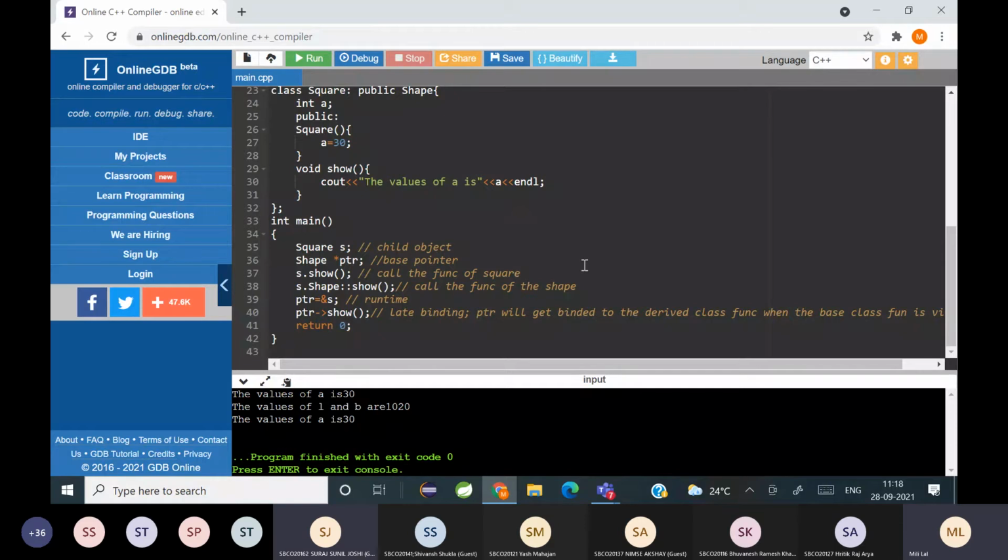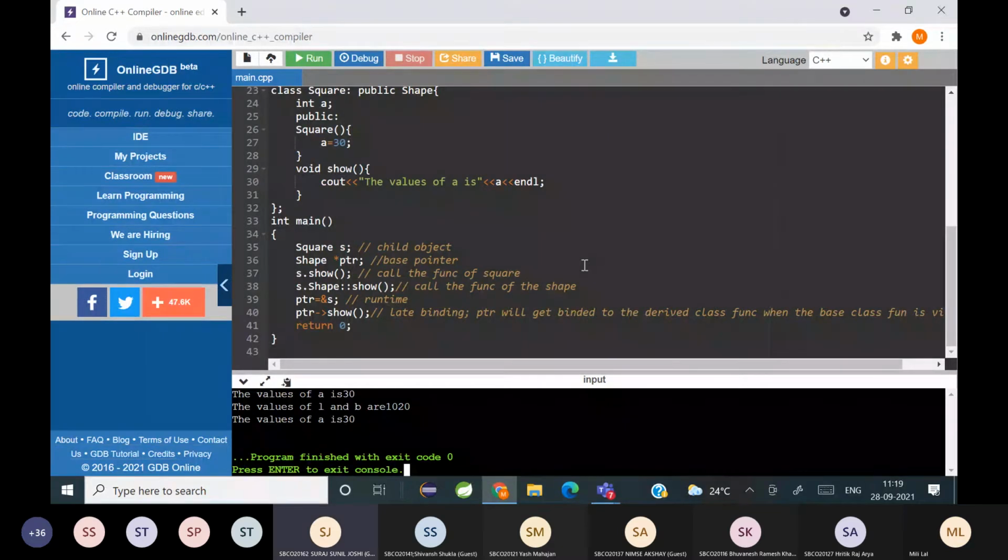Yes, ma'am. Okay. And what is the use of a virtual function? A virtual function makes the base pointer call the derived function. If they ask you, if you want to make the base pointer call the derived function, in that case, what will you use? That time you will use a virtual function. Is it clear?